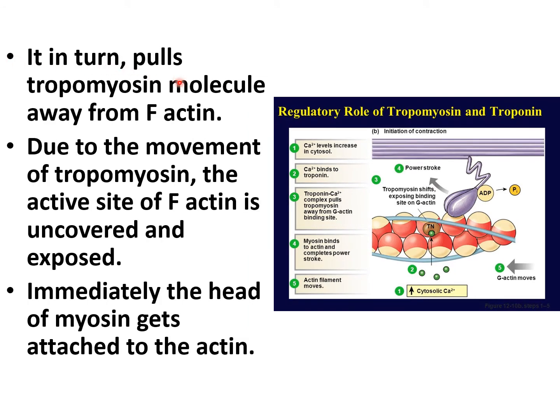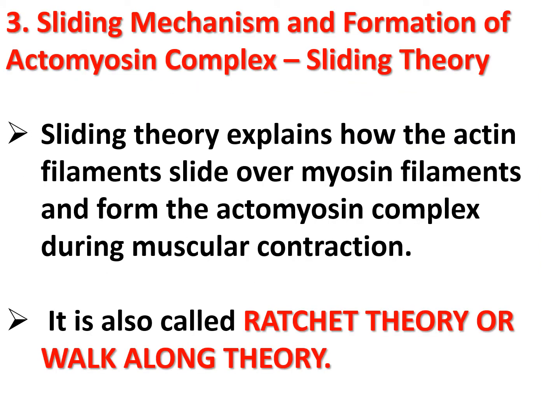Now in turn it pulls the tropomyosin molecules away from the F-actin, and due to the movement of the tropomyosin, the active site of the F-actin is uncovered and exposed. Immediately the head of the myosin gets attached to the actin molecule. Then the sliding mechanism and formation of the actomyosin complex. The sliding theory explains how the actin filaments slide over the myosin filament and form the actomyosin complex during muscular contraction, and that is known as the ratchet theory or walk-along theory.